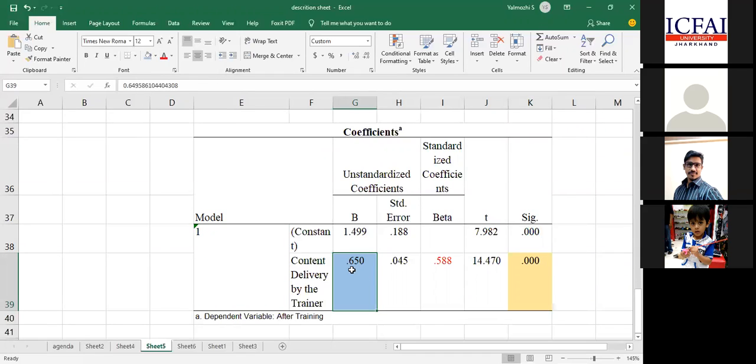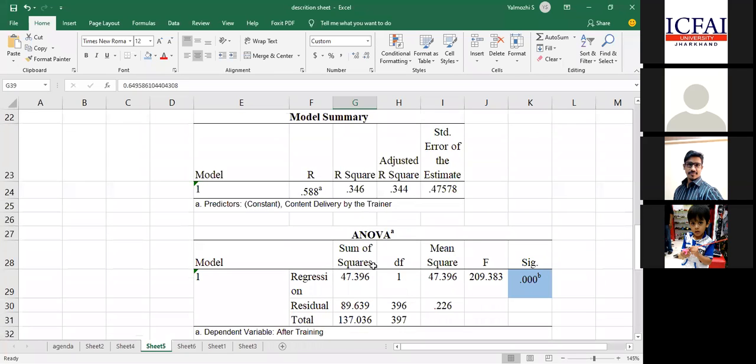So it means my variable, content delivery by the trainer, has an impact of 0.65. If I increase the quality by one unit, putting in one unit of extra effort, it will have an impact of 0.65 unit increase in the learning of the participant. How much percentage of this model is valid? For that, you look into the adjusted R square.